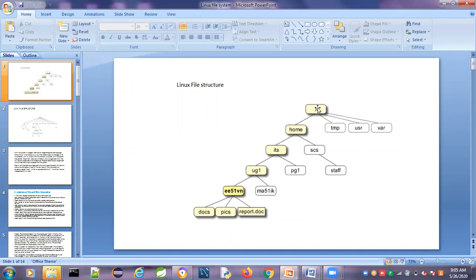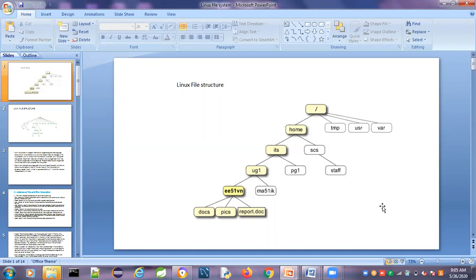That means you have to start from the root, come down this path, and finally work here. These are all directories. This is also a directory. The last directory contains the files. This directory also contains files.